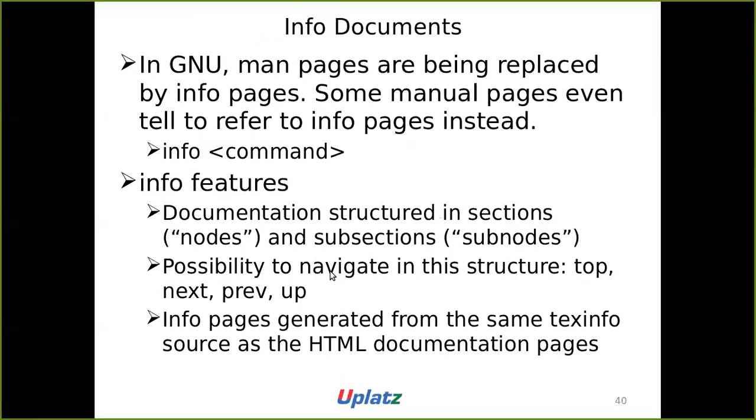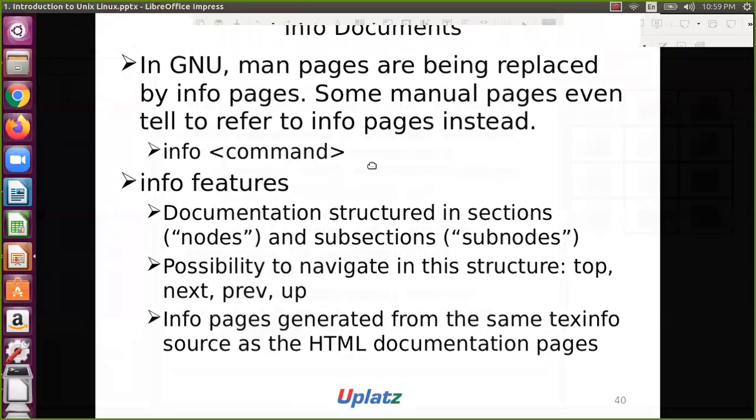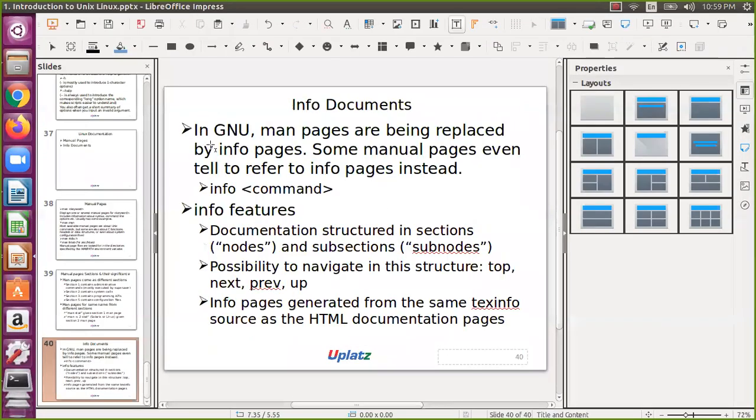And then the next one, the info command. You know how to browse through the info documents. Info has features like nodes and subnodes, with the ability to navigate the structure: top, previous, and so on. The info pages are generated from the same source as the HTML documentation pages. You can explore more on the web, but this is quite sufficient.